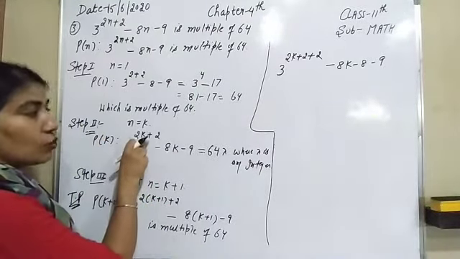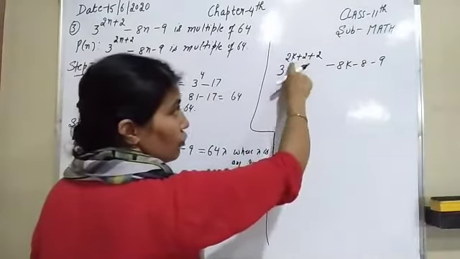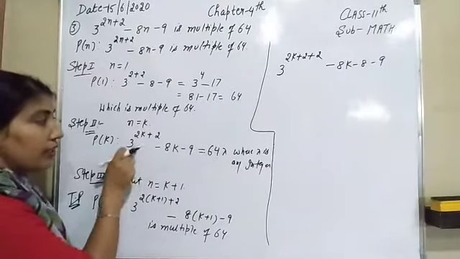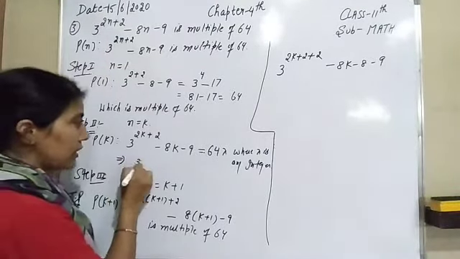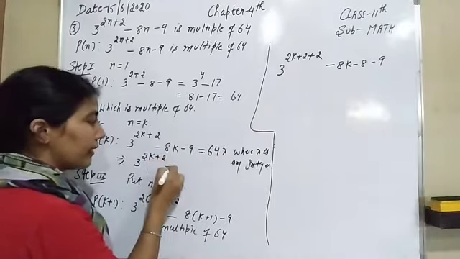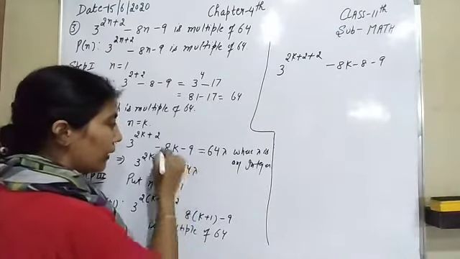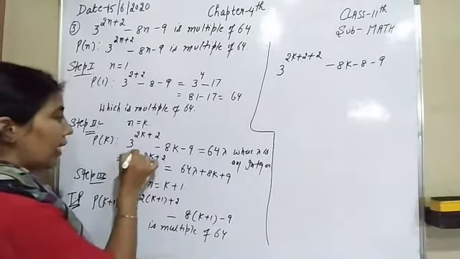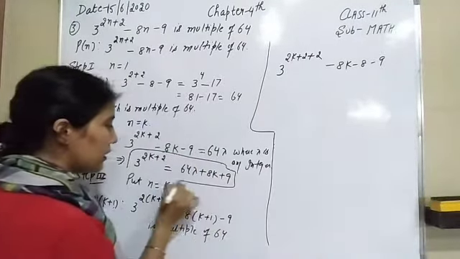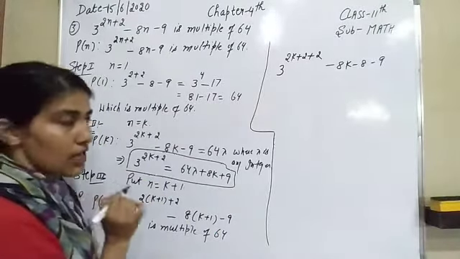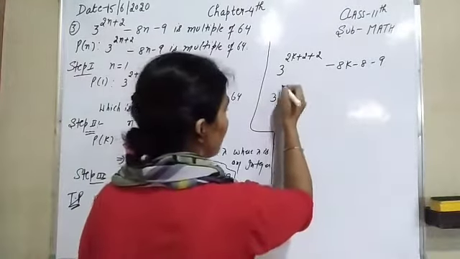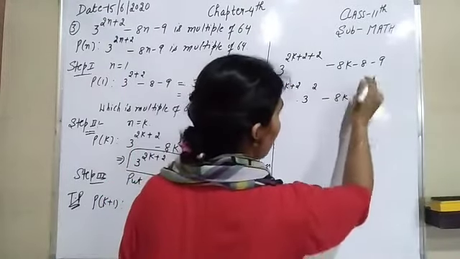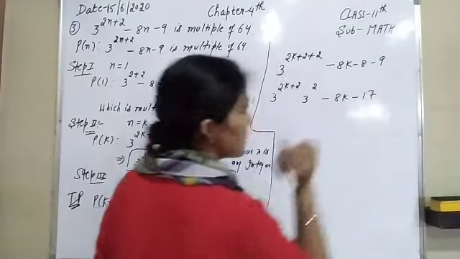After that, look here. Here is 3 raised to power 2k plus 2, and here is also 3 raised to power 2k plus 2. So firstly, we have to separate its power because we can easily find out its value. The value of 3 raised to power 2k plus 2 is 64 lambda plus 8k plus 9, and we will use this in the last step, the third step. So firstly, separate its power: 3 raised to power 2k plus 2 and 3 squared, minus 8k, and minus 8 minus 9, that is minus 17.